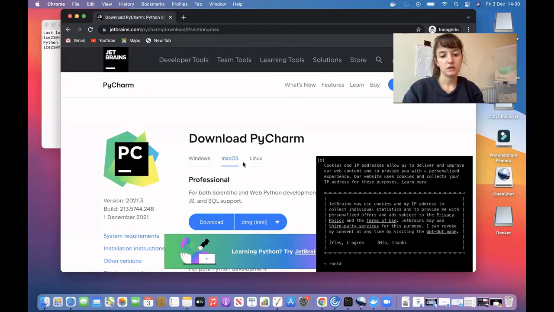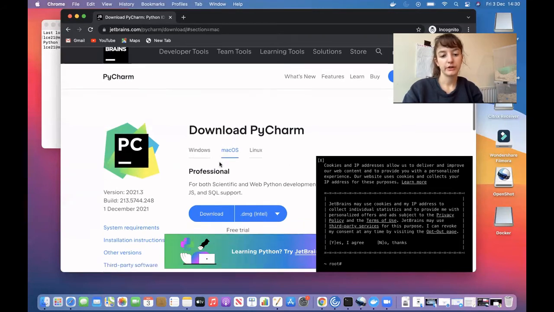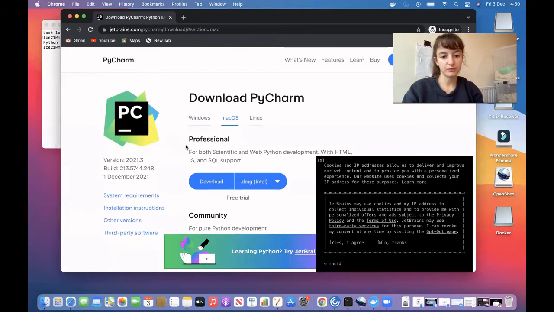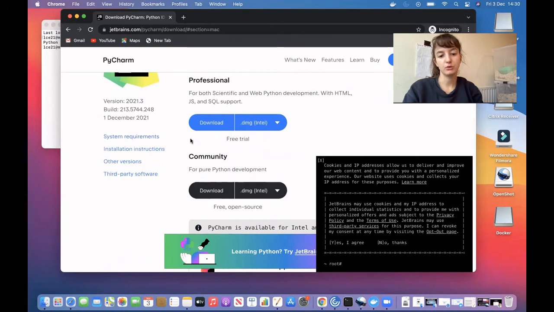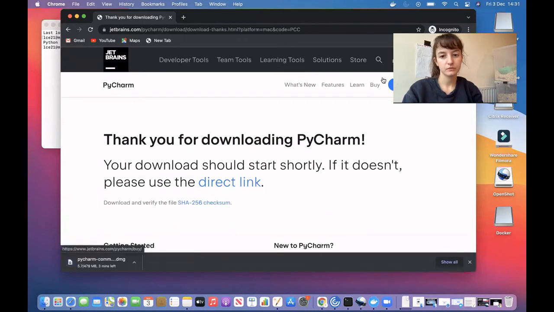So as you can see, I'm on my Mac. I'm already in the right place. I don't need to switch to Windows or Linux. There's the Professional version. Now there's the Community version, and I'm going to download the Community version. I'll wait for this to finish downloading.